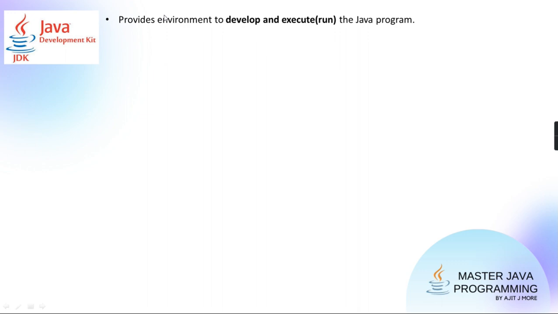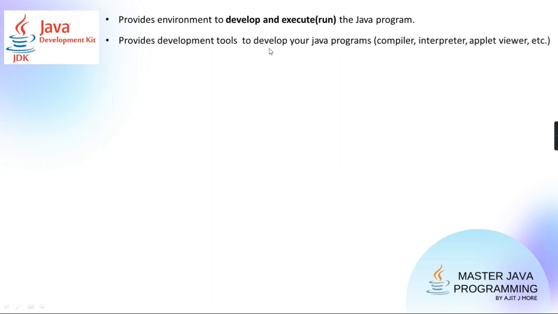Okay. So JDK provides an environment through which you can develop and execute code. So what all things does it provide? One thing it provides you is some tools. Getting, guys? I'm sure you are hearing me carefully. So it will provide you with some tools for developing your program. Tools like your Java compiler.